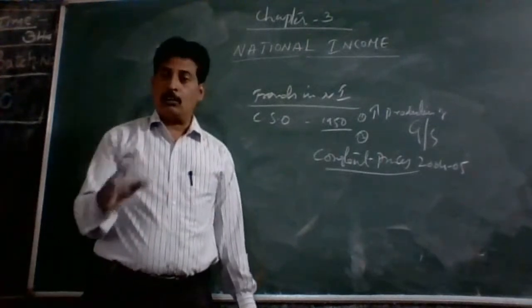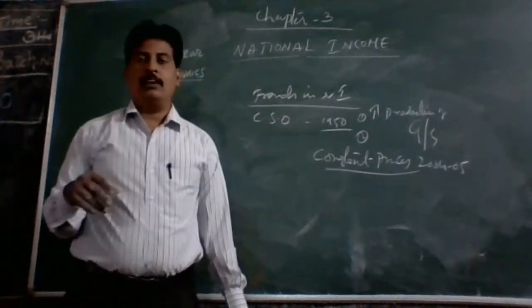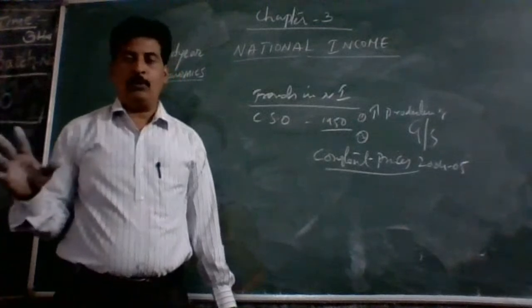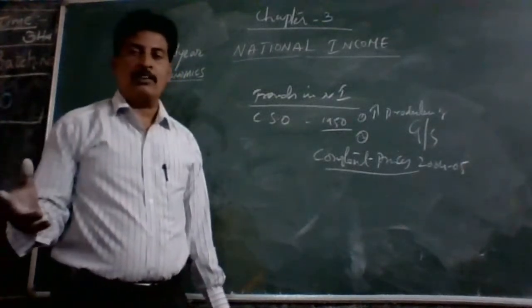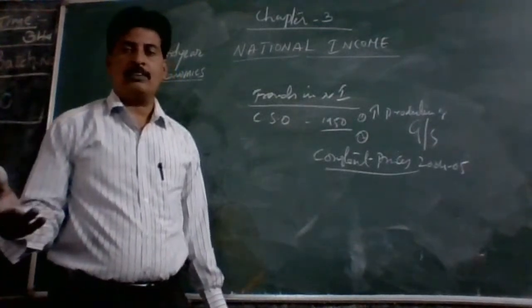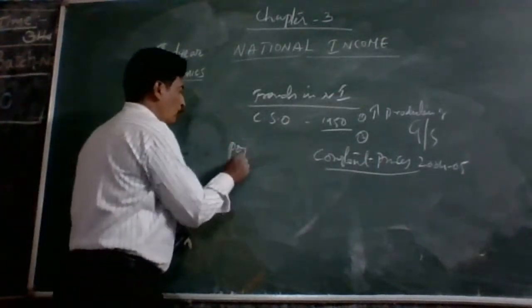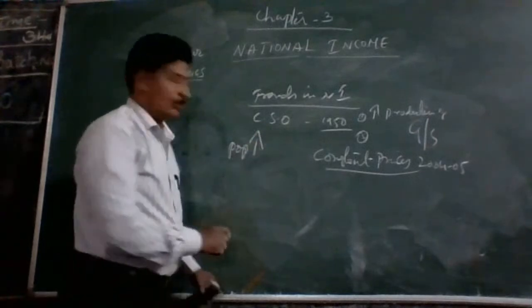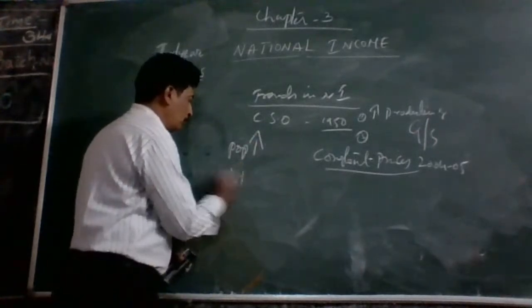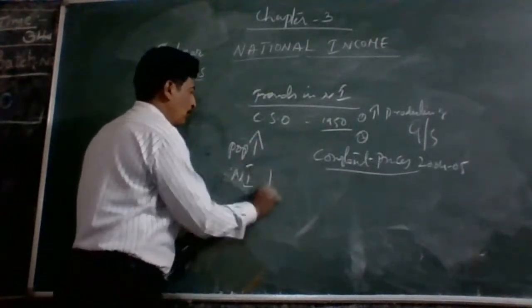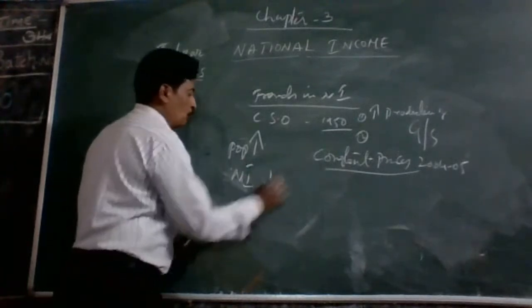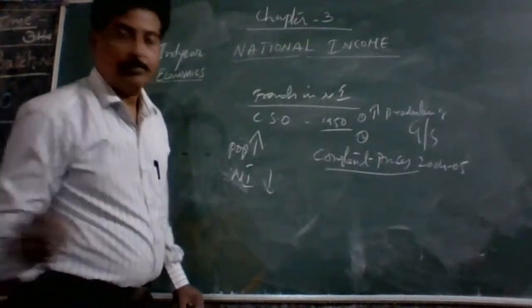Then again, growth of population. For example, if population increases, national income decreases, what happens?